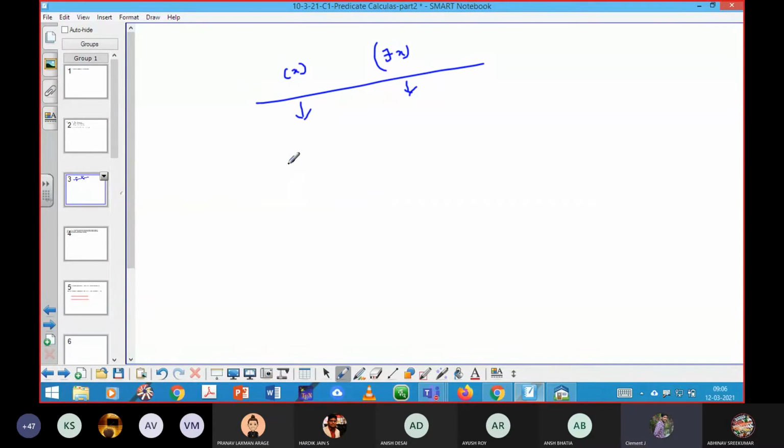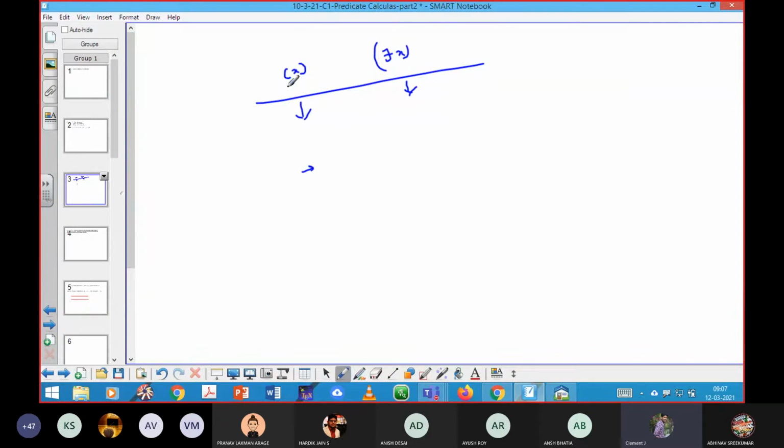Implication. Okay. Whenever you are applying the universal quantifier, the implication symbol will come between the two statements. Then only the meaning of the statement will not be varied.